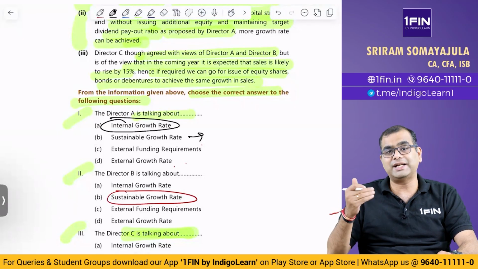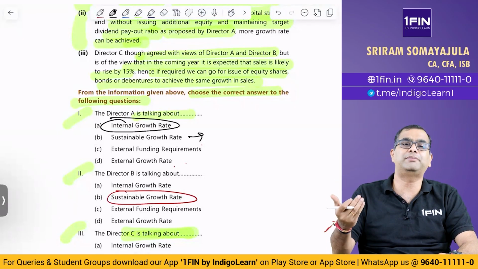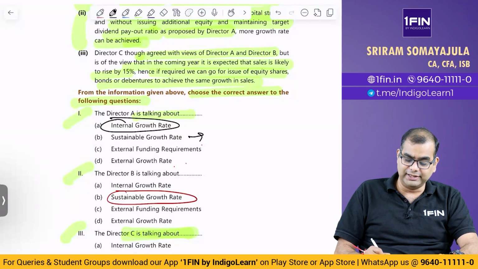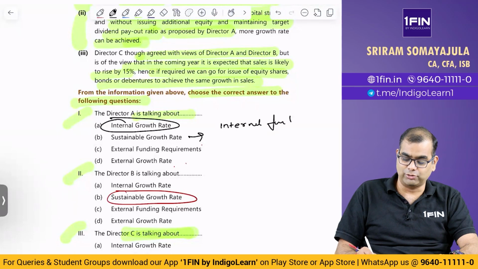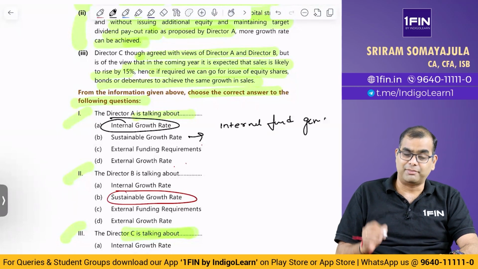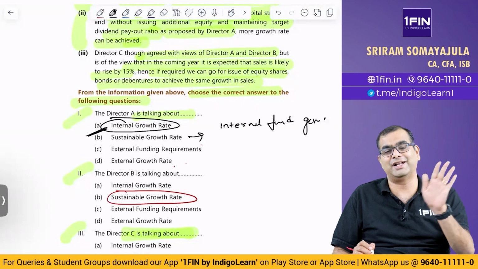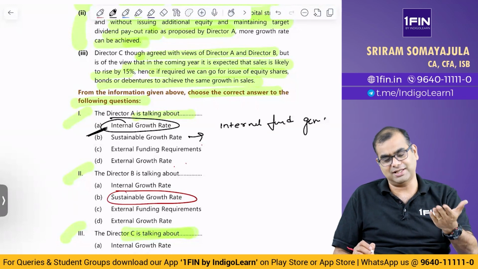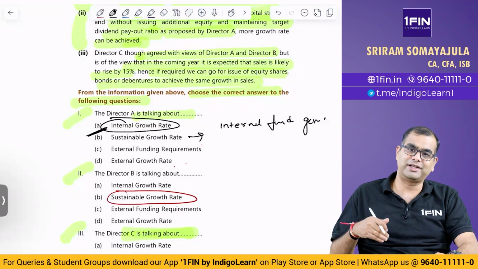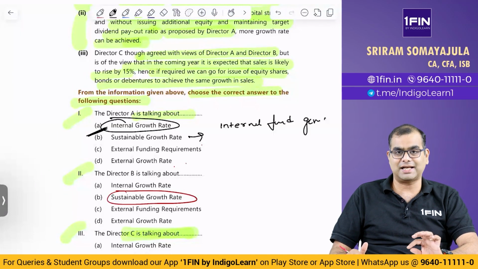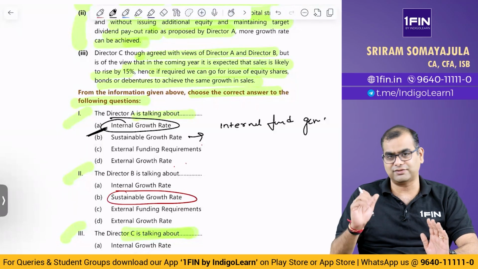You are going to use the same net profit for plowing it back into the company and you are going to generate growth. So, ideally, it should be internal fund generation. This is my opinion. But they have given the answer as internal growth rate, which we have not heard as a concept anywhere in our material so far. So, ICAI is ICAI. Despite me giving a thumbs up for the quality of the RTP that has gone up, these are the kind of small things that have unnecessarily created confusion in the minds of the students.